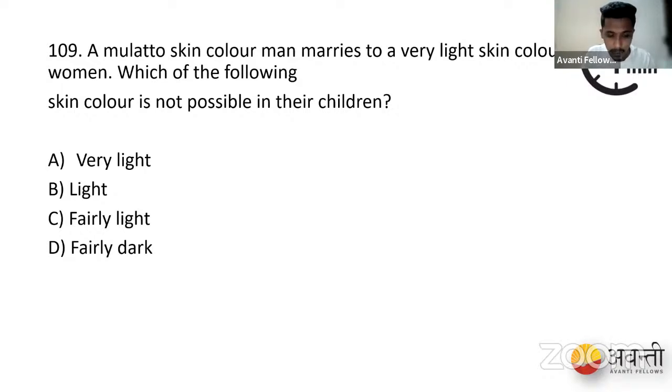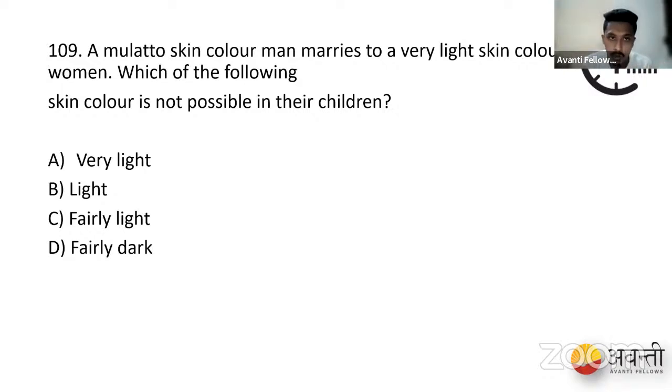Then small a, small b, capital C. Then capital A, small b, small c. And then small a, capital B, small c. These are the possible alleles that we can get out of the male gamete.